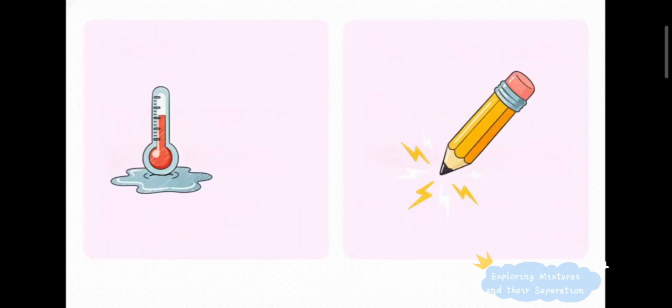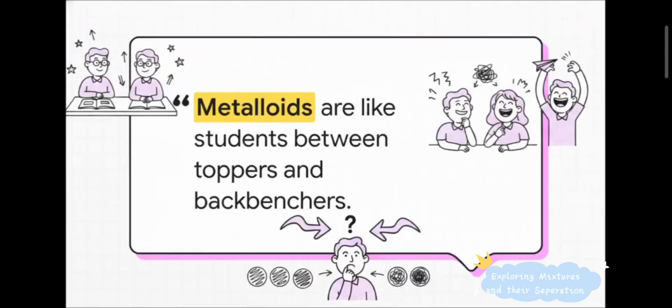Well, graphite, the black stuff inside your pencil, is a nonmetal, yet it perfectly conducts electricity. And then we have the third category, metalloids. Picture a typical classroom. You've got the high-achieving toppers sitting on one side and the loud backbenchers hanging out on the other. Metalloids are like those students sitting right in the middle trying to hang out with both groups. They share intermediate properties of both metals and nonmetals. They're just caught right in the middle.